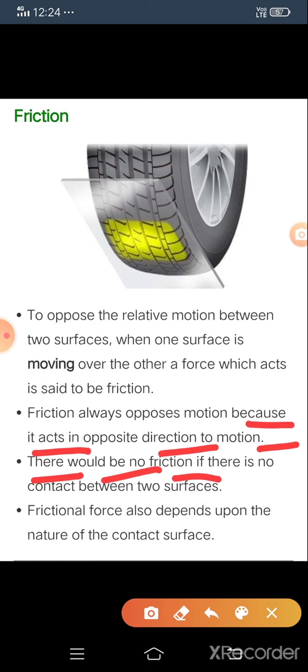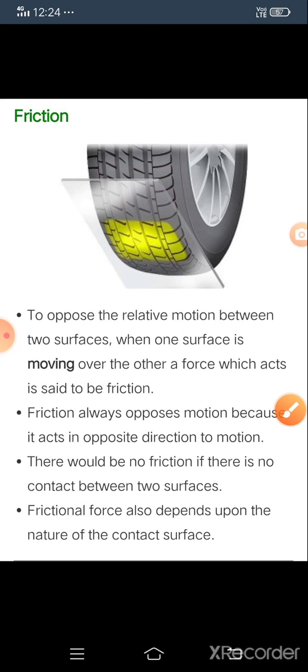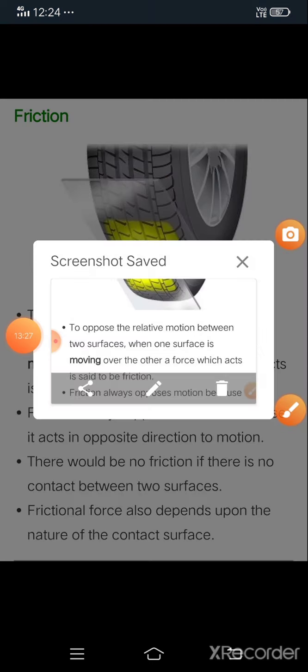There could be no friction if there is no contact between two surfaces. It is not possible for friction. So of course, friction takes place when there is contact between two surfaces. So the friction force also depends upon the nature of the contact surfaces. That's why this is also an example of contact surfaces.